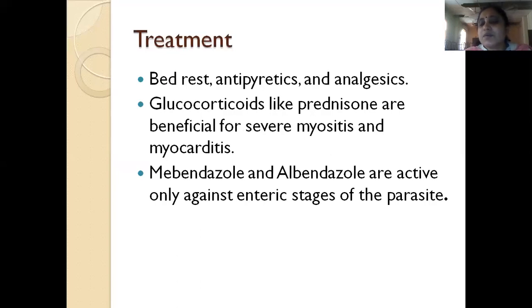So treatment will be, because there will be myositis, myalgias, and general weakness, the patient needs bed rest. You can give antipyretics and analgesics. Glucocorticoids like prednisolone can be beneficial for severe myositis and myocarditis. If it is really severe, then we can use steroids. Albendazole and mebendazole are active only against enteric stages. Only when the worm is in the intestine are these effective. But if the cysts are in the muscle, they are of no use.